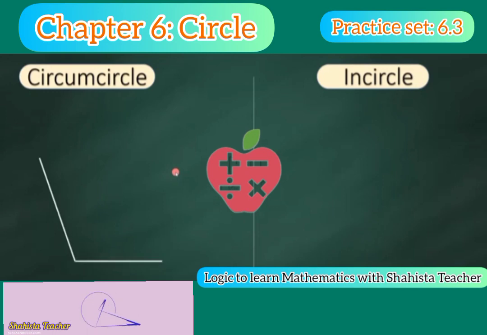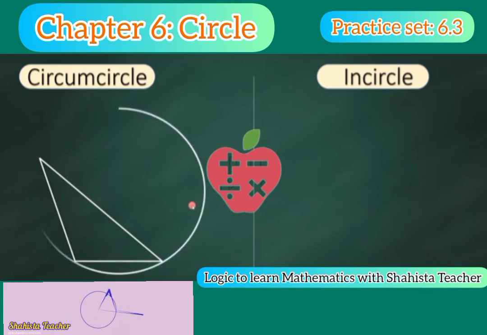Now here you can see this is an obtuse angle triangle. Now here we have to make a circumcircle. So here three vertices are given. This is an acute angle triangle. Now here you can see the circle is drawn with the help of these three vertices.